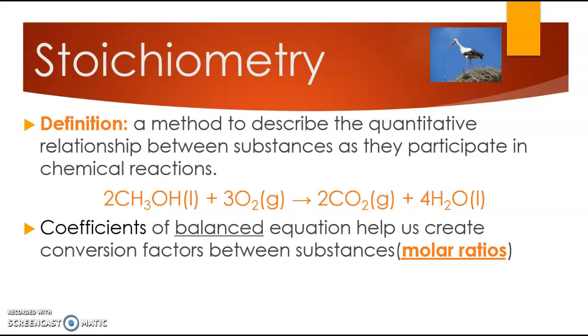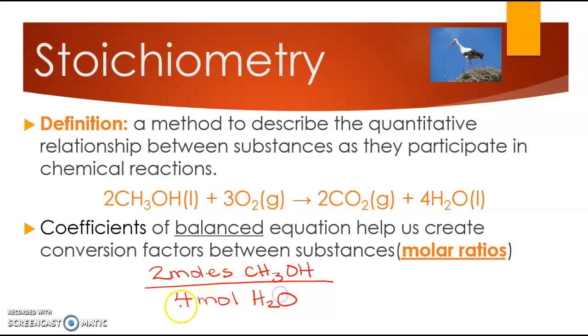So in the same way that we could tell that every 2 eggs could produce 10 crepes, here we can see that 2 molecules of methanol can produce 4 molecules of water. However, as you know, we aren't very likely to be able to measure in molecules. They're way, way too tiny. So instead, our molar ratios tend to be in moles. So 2 moles of methanol can create 4 moles. We abbreviate moles MOL, which I think is funny. It saved me so much time. Can generate 4 moles of water.